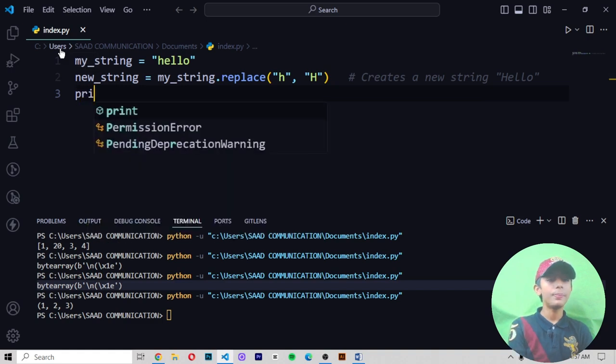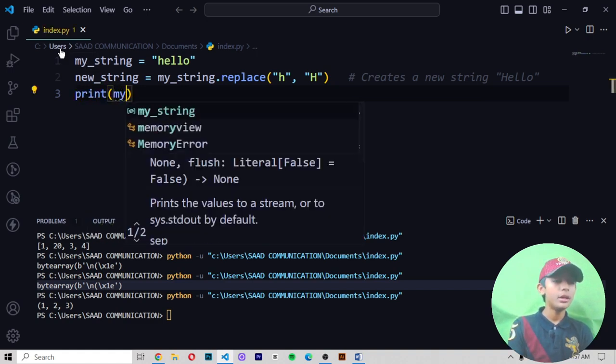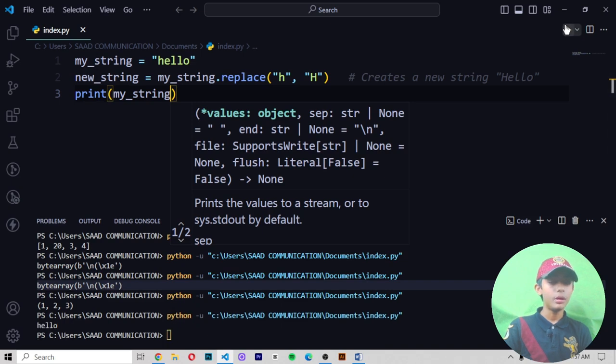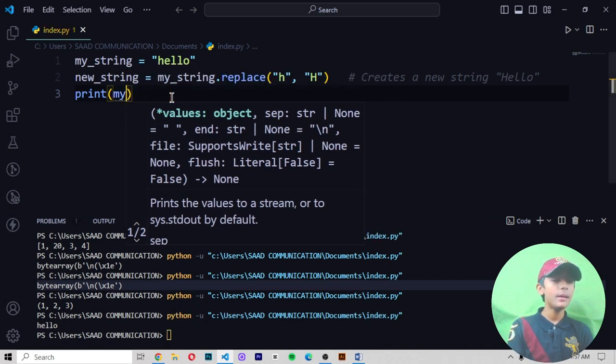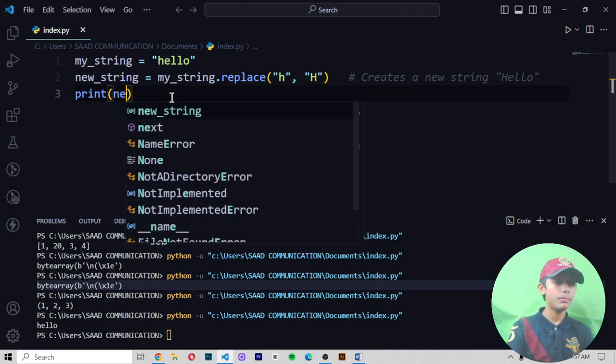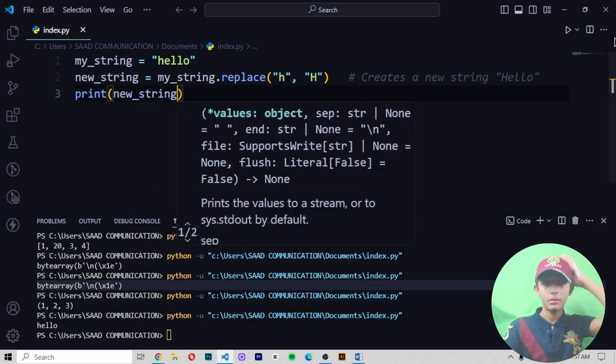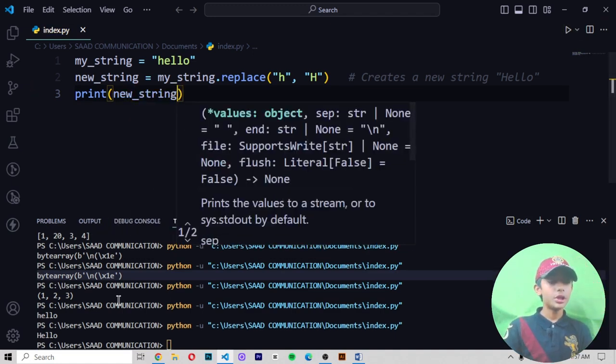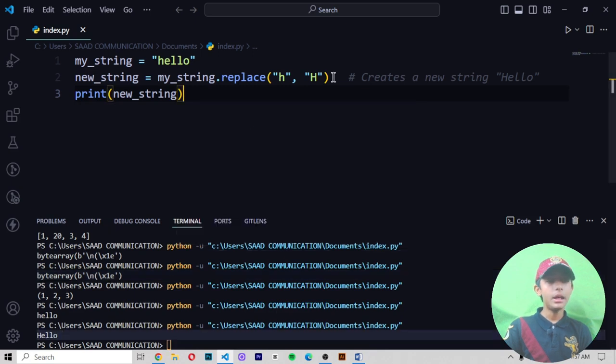Okay, let me show you. If I write print my string, it gives me hello in the output. Okay, here you can see it. But if I say print new string, it gives you hello with H in capital.